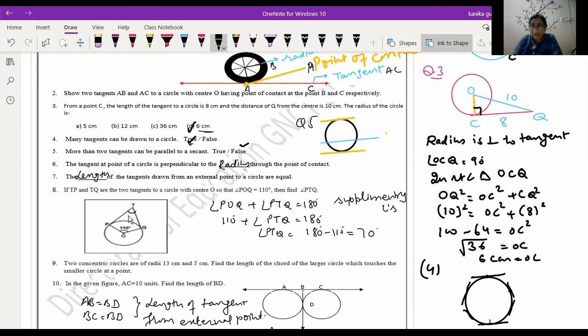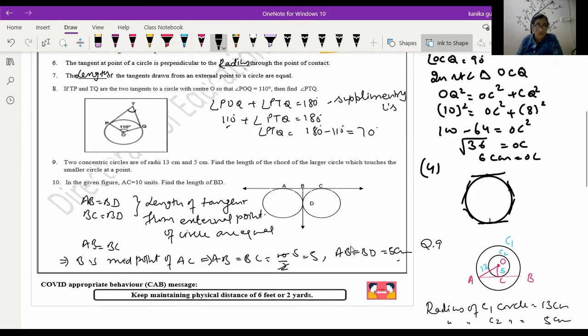These are supplementary angles. So angle POQ plus angle PTQ is equal to 180 degrees. Now this angle is given as 110, you substitute it, plus angle PTQ is equal to 180 degrees. So you get angle PTQ is equal to 180 minus 110, that is equal to 70 degrees. So your answer is 70.